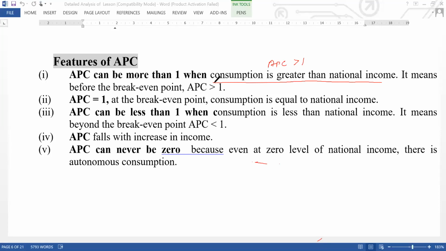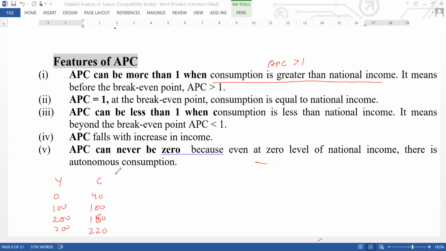So in the schedule, I told you that let's say income is 0, 100, 200 and 300. And let's say consumption was 40, then 100, then 160, and 220.